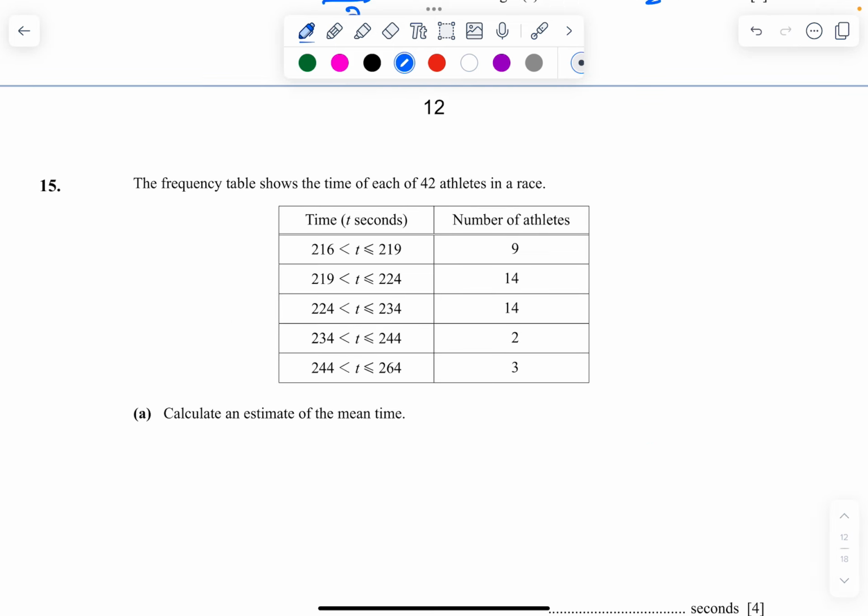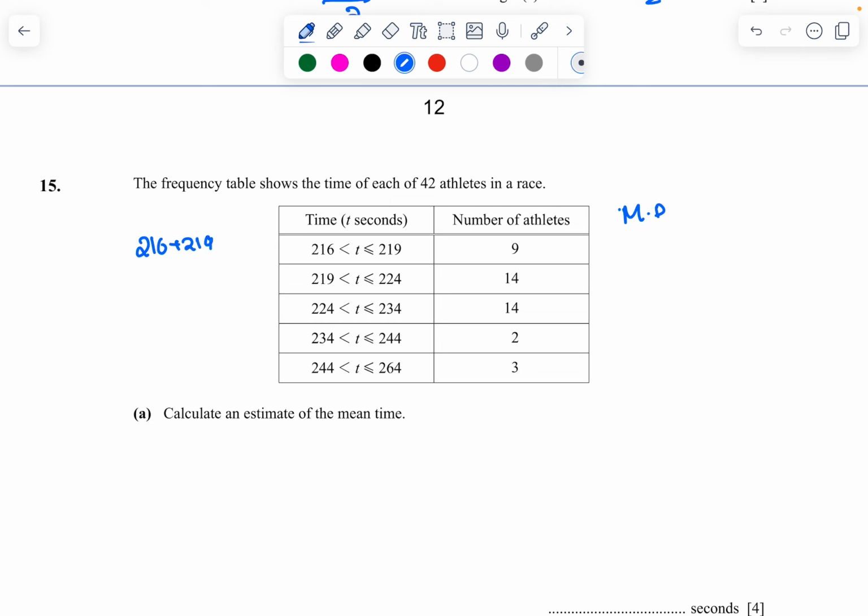Next is question number 15. The frequency table shows the time for each of 42 athletes in a race. What is asked? Estimate the mean time. First of all, I have to find the midpoints. So how should I find the midpoints?